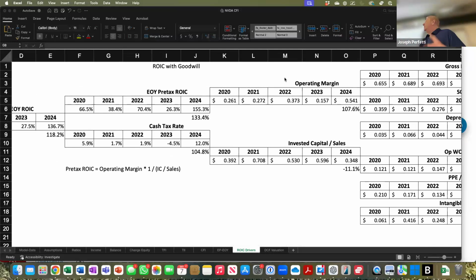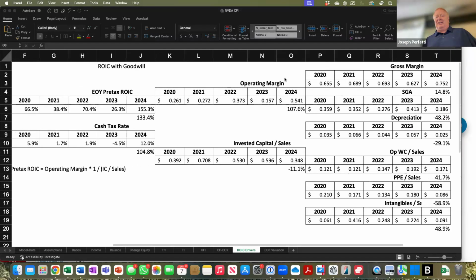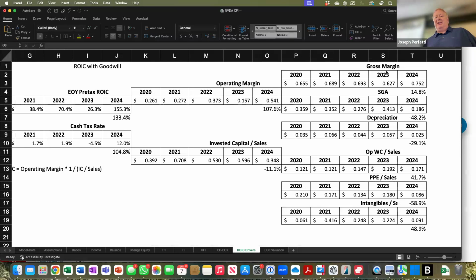When something jumps out at you, a little context would help. And that would be the point: go look it up. What happened that year? And even in the second level drivers, we see a big increase in SG&A. So the SG&A spending in 23 spiked. So what were they spending on? Were they just anticipating the big rollout of chips? And this was an investment that's going to pay off in the future? Is it a one-time issue, et cetera? That's what I'm talking about, the context for the business issues.